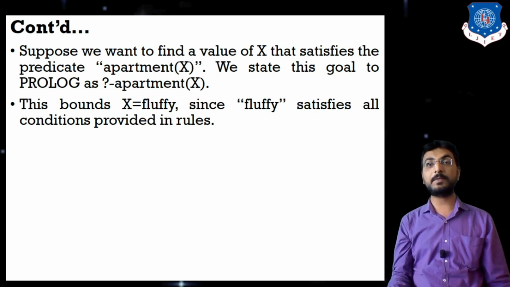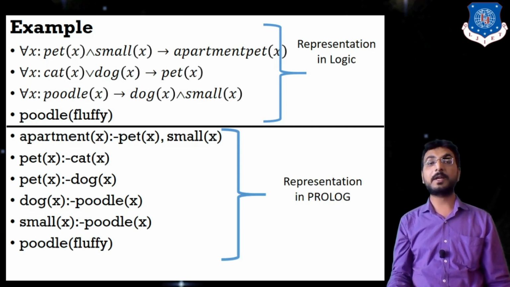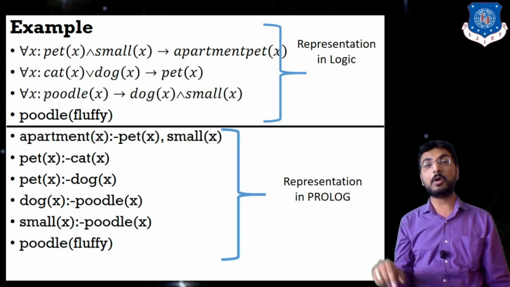Why is X equal to Fluffy satisfied? Because for X we also have poodle. That means Fluffy is a poodle dog. So that is why poodle implies dog and small. So let us check that Fluffy is a dog and Fluffy is small or not. If we go by backward chaining, then we come to know that if X is poodle, then, listen everyone, X is dog and X is small. Right? Poodle is dog and poodle is also small.